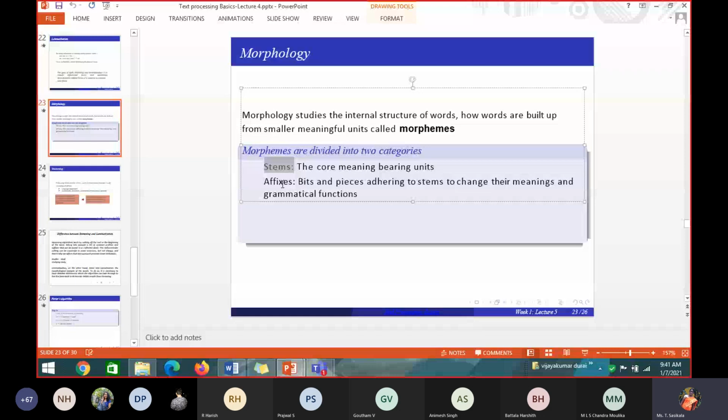Okay, so stem is the core meaning bearing unit. That is a main root word. We call it a stem or a root word or a core word, anything we can say, our main word. And affixes are the suffixes or prefixes that are added to the word to change or represent some grammatical meaning of that word. So this internal structure, what is morphology, in depth you will be learning here. Why I am telling about morphology is because in lemmatization and stemming we will have only the root word and the affixes will be chopped off.